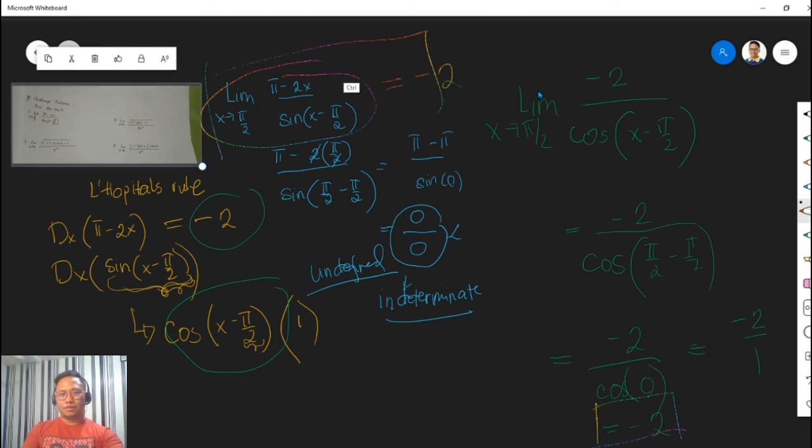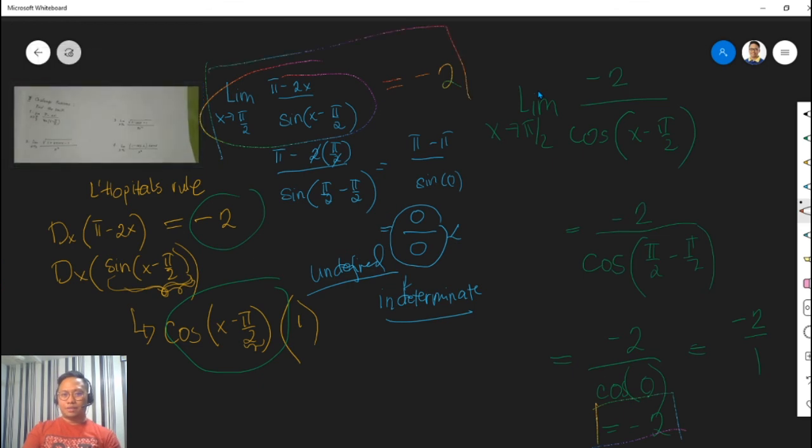I hope this helps those people who are struggling in basic calculus to evaluate the limit. The clue is you do a test first, and if you get an indeterminate form, which is 0 over 0, that's when you apply L'Hopital's rule: take the derivative of the numerator and the derivative of the denominator, and then evaluate the limit. That's it. Thank you.